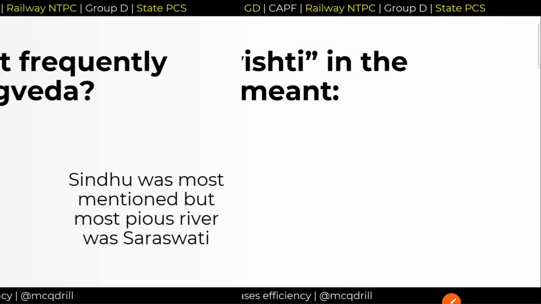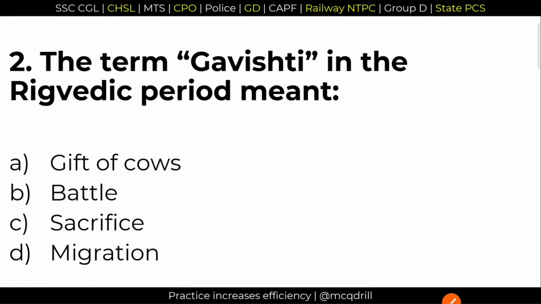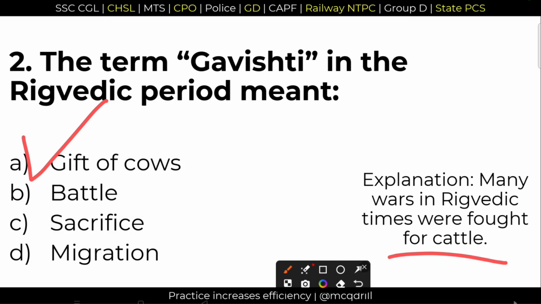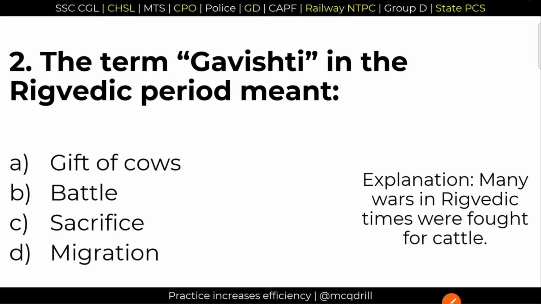Next question. 2. The term Gavishti in the Rigvedic period meant. What does Gavishti mean in Rigvedic period? It was gift of cows. Option number A. Many wars were fought during the Rigvedic period for cattle. So option number A is the right answer. It was battles for the cows.